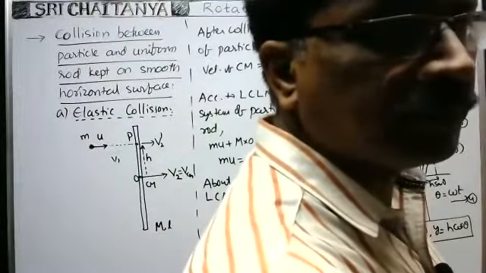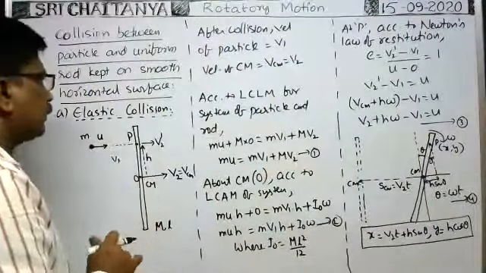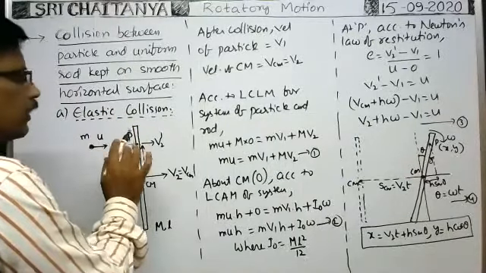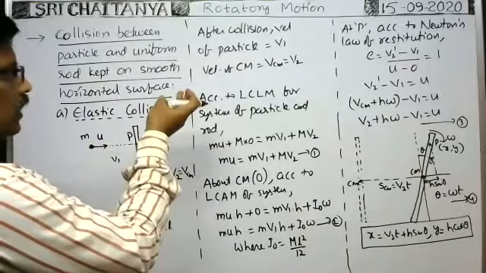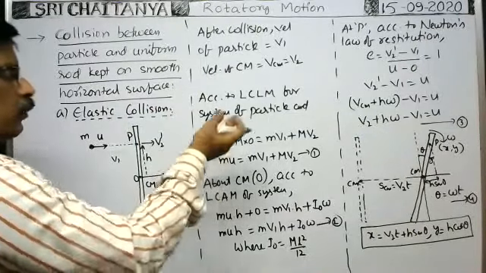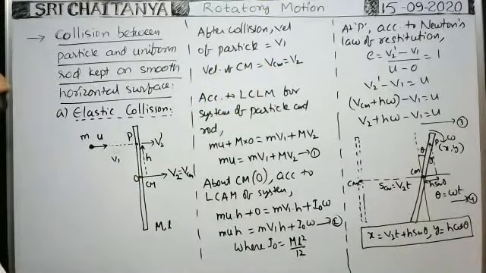So here, this is the case whenever elastic collision takes place between the particle and the rod. We can apply the law of conservation of linear momentum about the center of mass. We can apply the law of conservation of angular momentum. We can apply Newton's law of restitution. By that, whatever they ask, we can find.